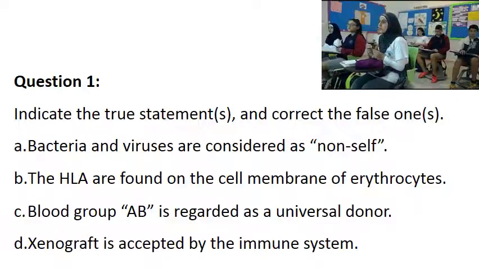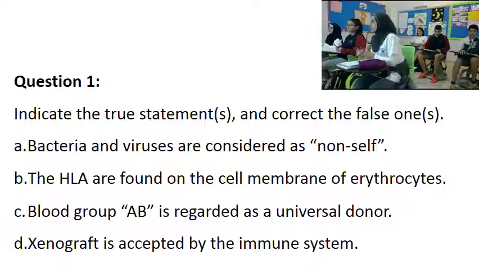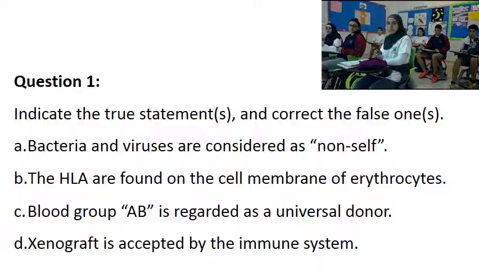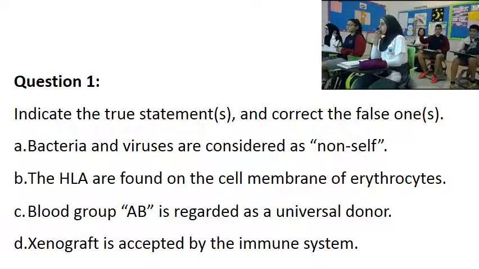C. The blood group AB is regarded as a universal donor. True or false? Group AB, universal donor or universal recipient? False. So how do we correct it? We can correct it in two ways.